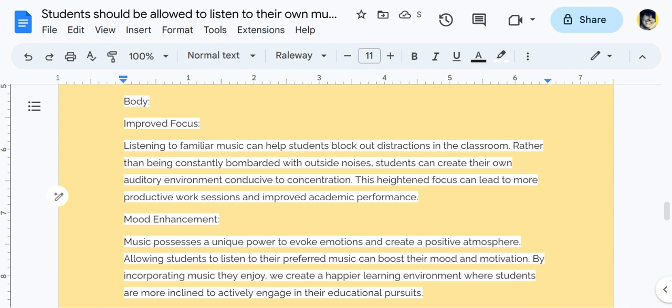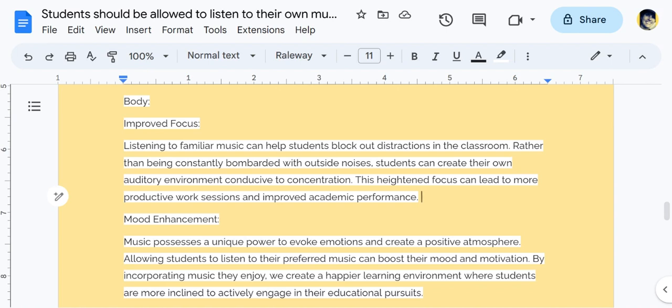Listening to familiar music can help students block out distractions in the classroom. Rather than being constantly bombarded with outside noises, students can create their own auditory environment conducive to concentration. This heightened focus can lead to more productive work sessions and improved academic performance.